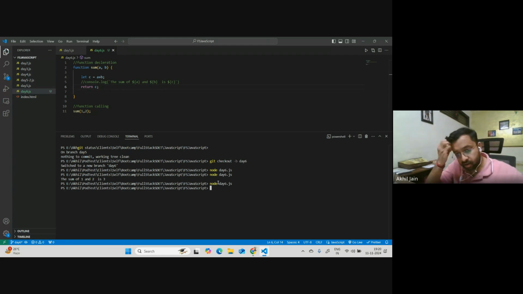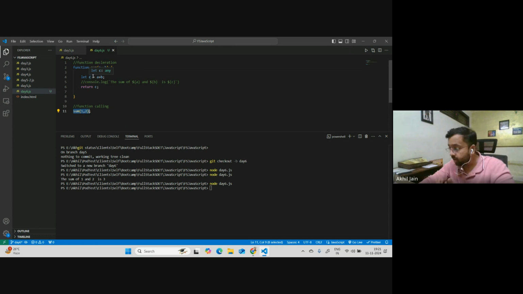If I run it, you can see the function was indeed called. It would have got 1 and 2, and the C value would have been 3, and we are returning C. But where is that value going? I'm calling the function, and the function will return me a value of 3, but I'm not collecting it.